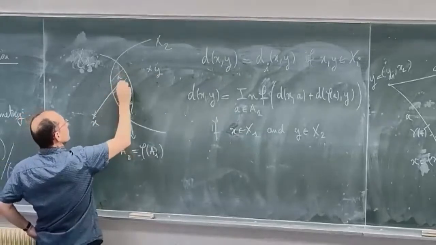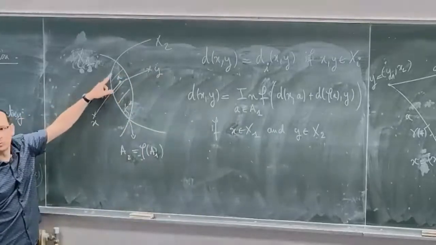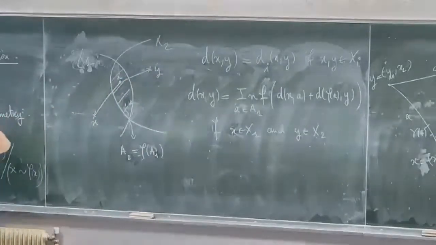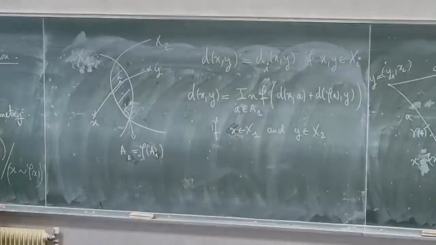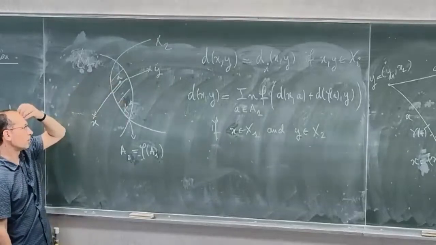I'm taking the distance here and the distance here, and I take the infimum over all the a, right? And if I want this to be a length space, I need geodesics, to make this geodesic converging.